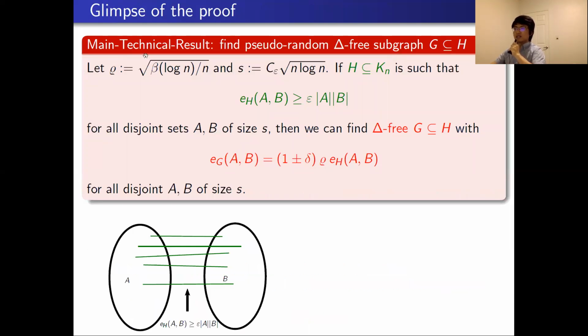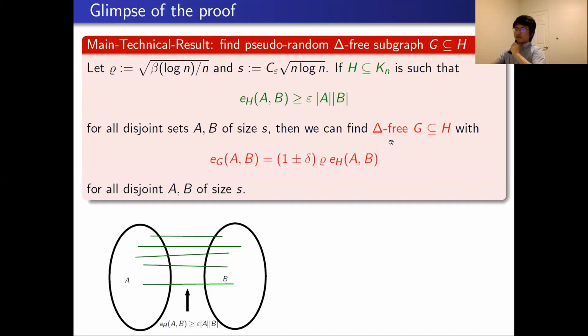Our Monte-Koenig result states that if you assume rho is some edge density and S is the size of some large vertex set, then if your host graph H is not too sparse, it means for any two disjoint vertex sets A and B of size S, there is an epsilon fraction of edges between them in H. It means the number of edges between A and B in H is at least epsilon times the size of A times the size of B.